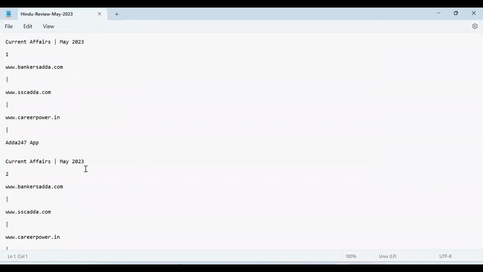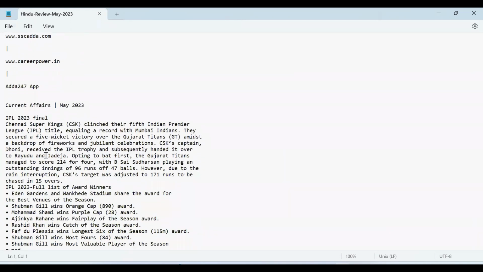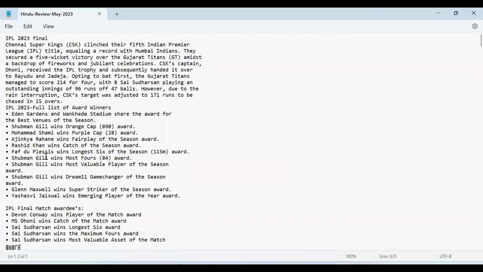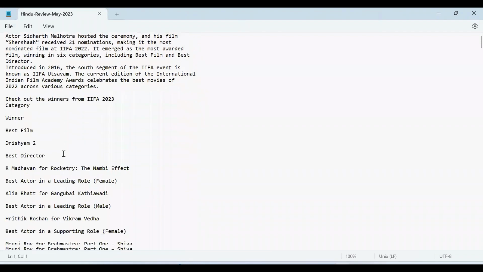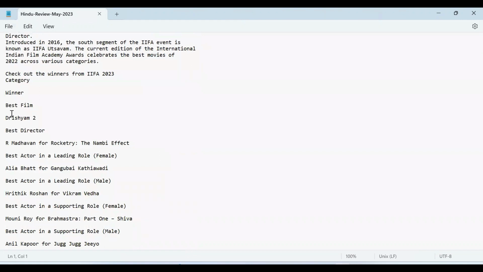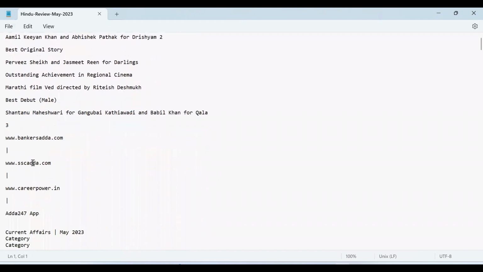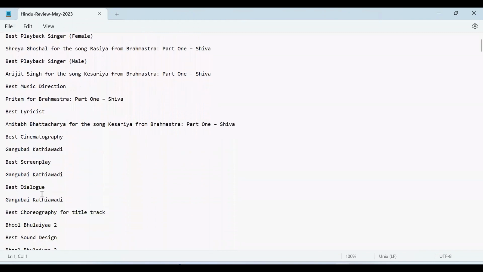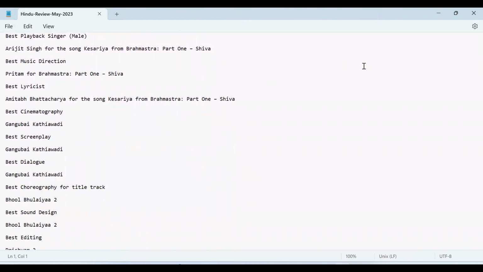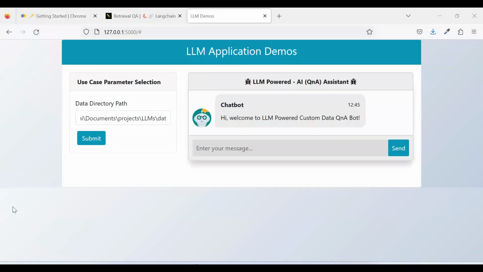So, current affairs of my 2023. Here, if you see, we have the IPL 2023 final match awardees and all those, and we even have different events as well, like the best film, best director, some awards in the film industry, and many other events, basically everything which happened during May 2023. This data I have used to train the model, so you can ask questions around these events.